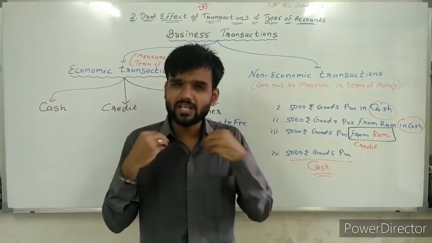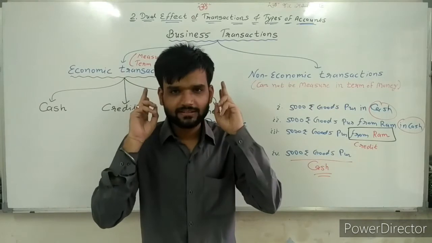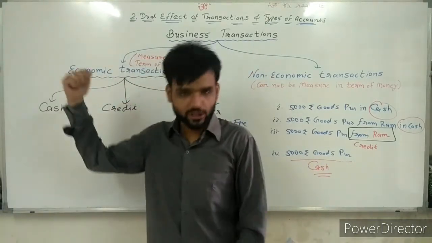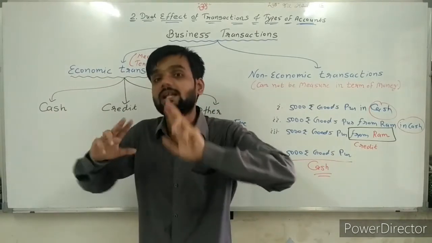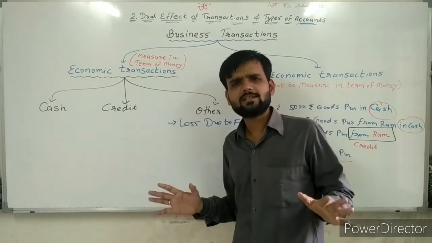So what have we done today? Sir, we have done only two things. Decide whether the transaction is non-economic or economic. If it is economic, then think ahead, cash, credit or other. That's it.